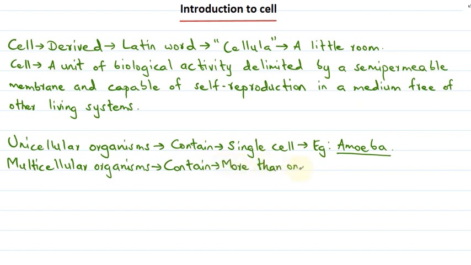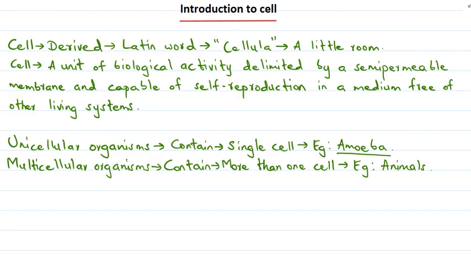For example, animals, plants and human beings are multicellular organisms. In multicellular organisms, as there are more than one cell, all these cells are specialized to perform specific functions in these organisms. Okay, so this was all about the cell.